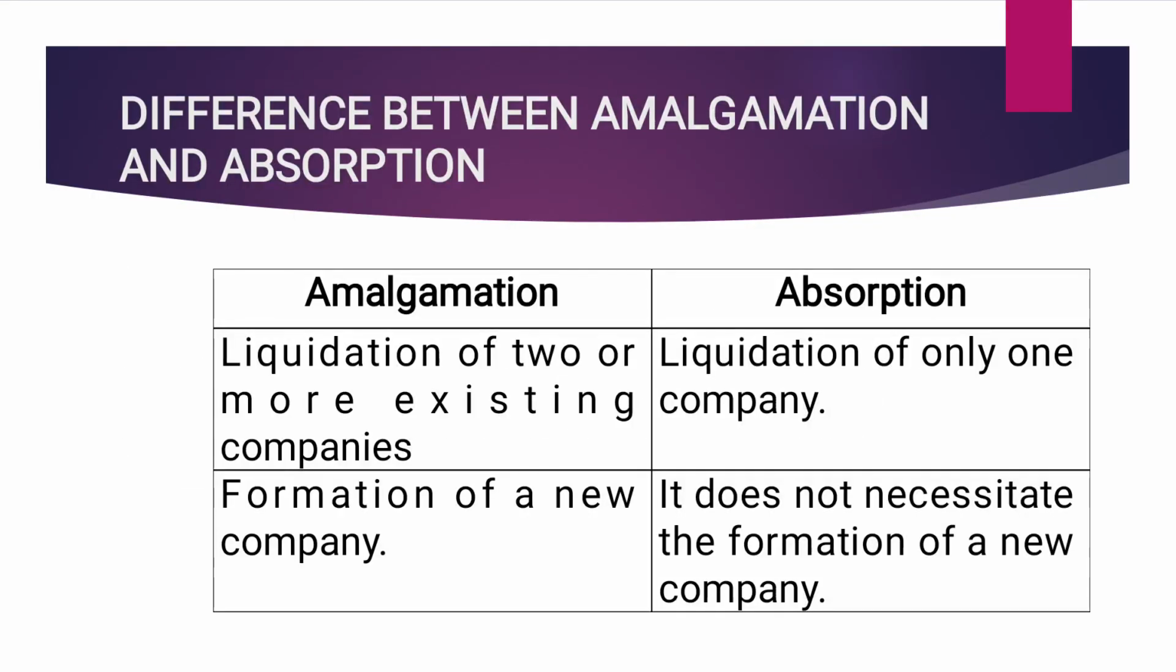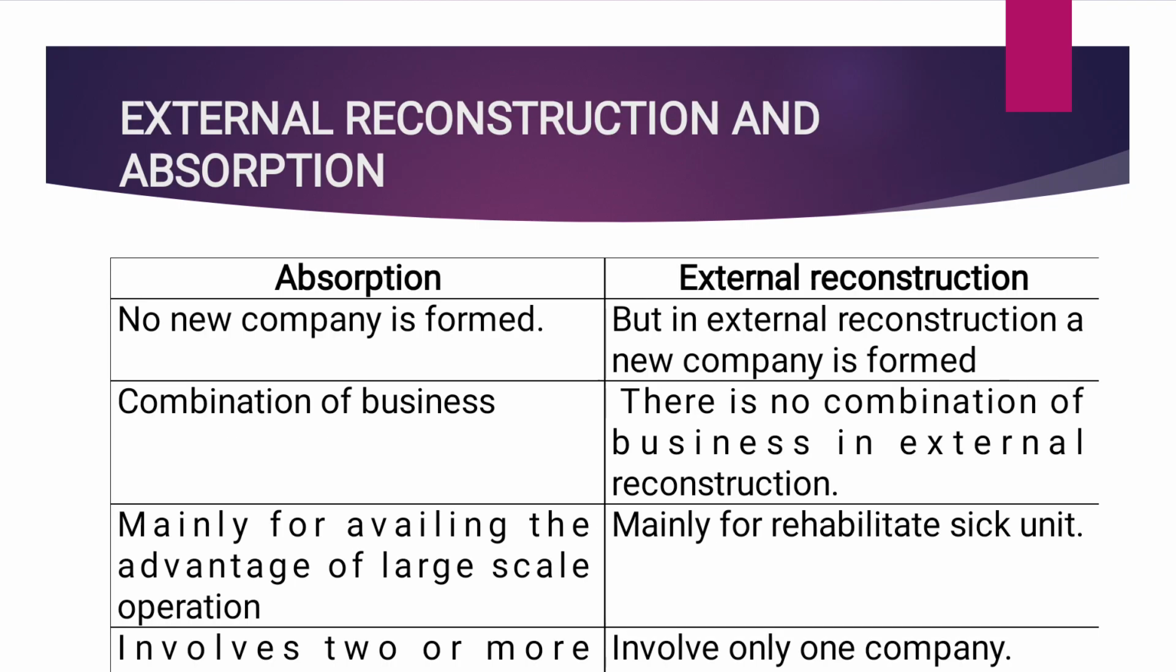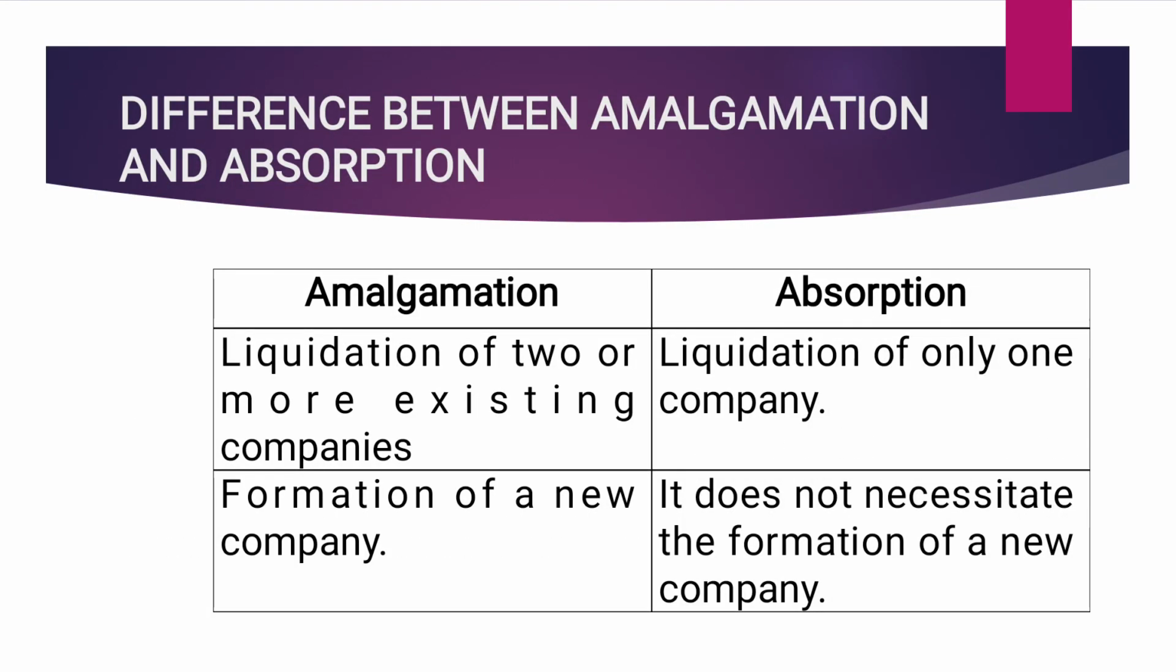The next one is differences between these terms. In that, first is amalgamation and absorption. We already discussed the meaning of amalgamation and absorption. With that, we can easily understand the differences between these terms. Here, amalgamation is merging of two companies, but absorption is takeover of one company by another company. So here, liquidation takes place for two or more companies. But in case of absorption, only one company, that is the company which is absorbed, is liquidated.